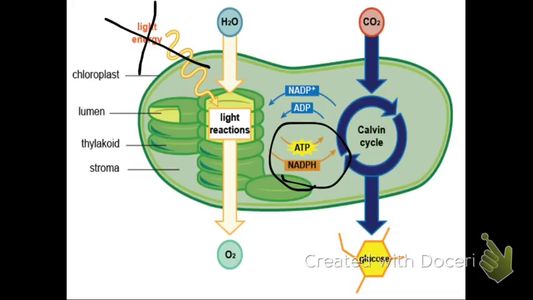However, after some time, it'll stop making glucose too. But what will stop right away is oxygen production because you can't make oxygen without light.